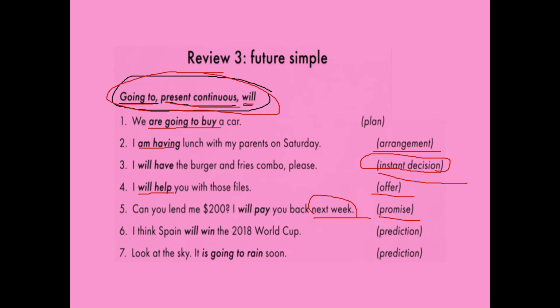I think Spain will win the World Cup. Of course, I had prepared this slide some other way by that time, so I can't change it here. I think Spain will win the 2018 World Cup. So when we say will, it is a prediction, a future action you are stating in your own words, whether it may happen or may not happen. Look at the sky, it is going to rain soon, it is also a prediction.